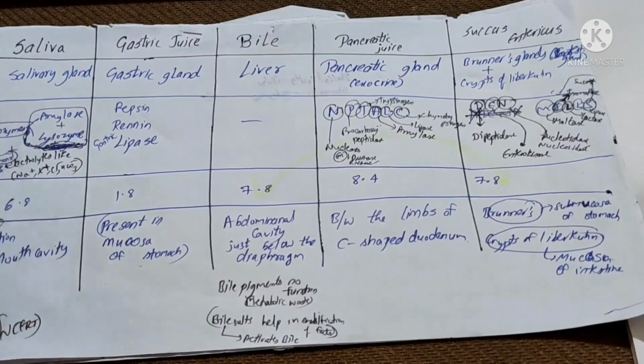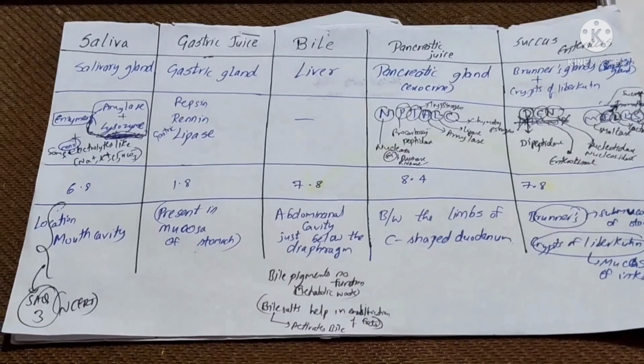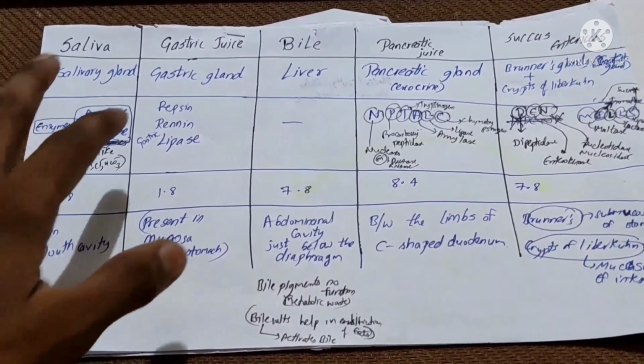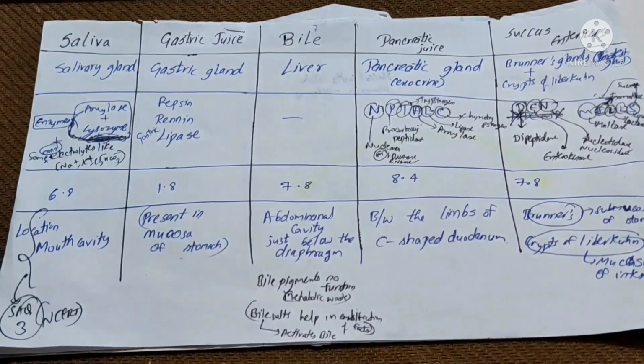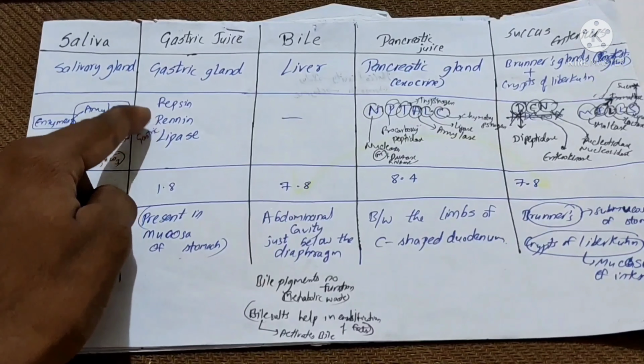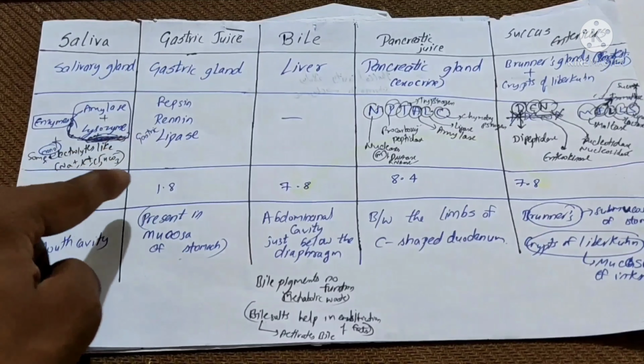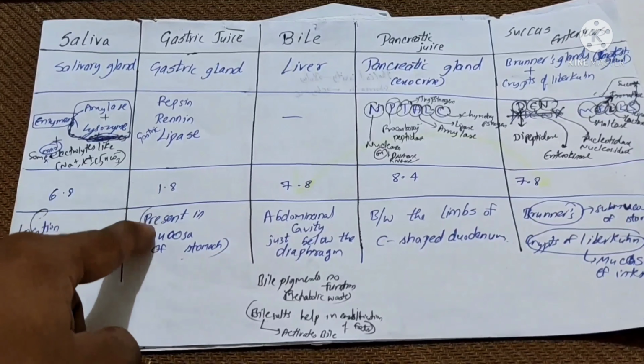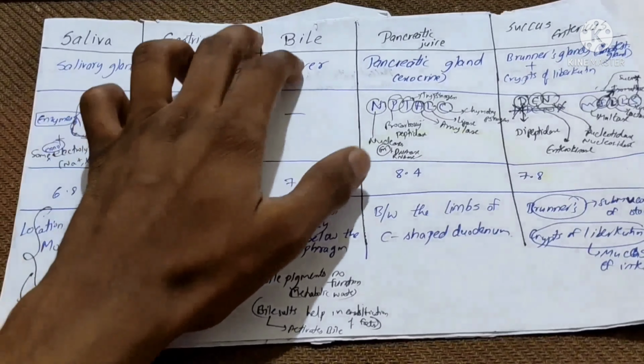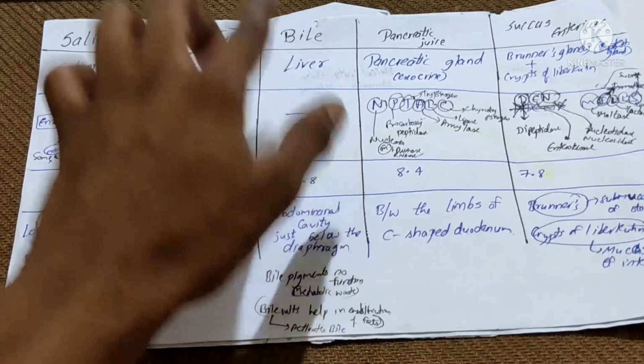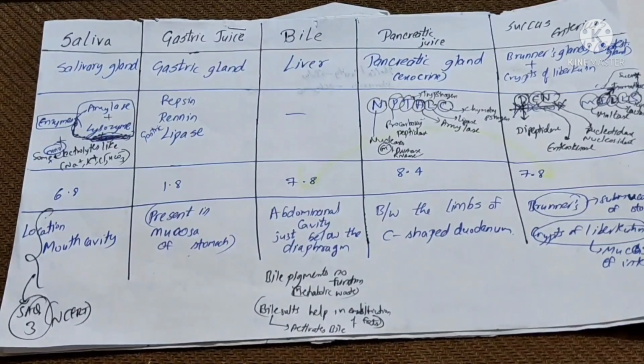Next, gastric juice. It is secreted by the gastric glands, and the enzymes present are pepsin, renin, and gastric lipase, and its pH is 1.8. It is present in the mucosa of the stomach. And then bile, which is secreted by the liver. You need to note that there are no enzymes in the bile, but there are salts in the bile.